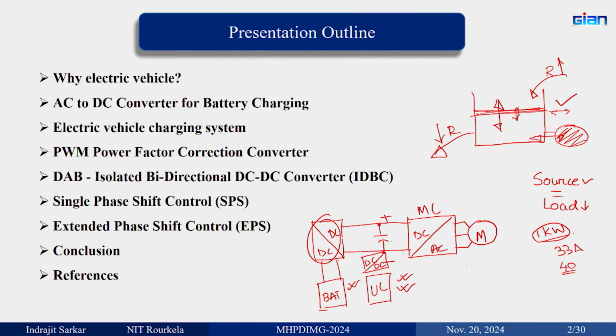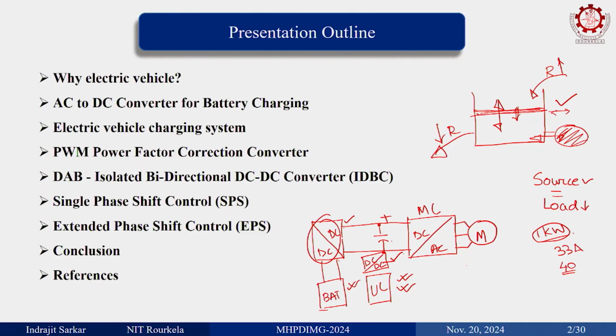You have to maintain the SOC of the battery. So, we can see one DC-DC converter, another DC-DC converter. There will be several more DC-DC converters when it is a full-fledged car. There will be converters for AC, for lighting, and for several other components inside the car. Now, that is apart.